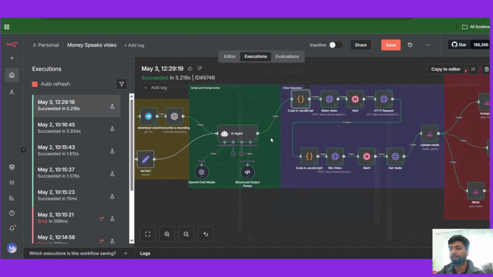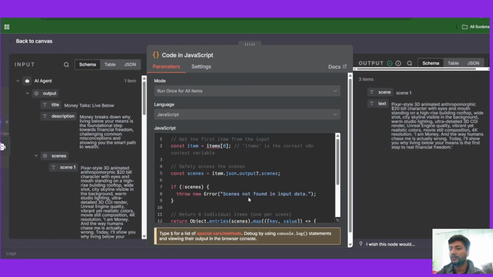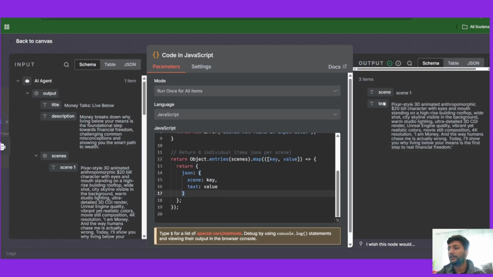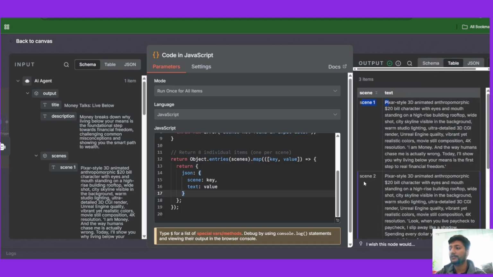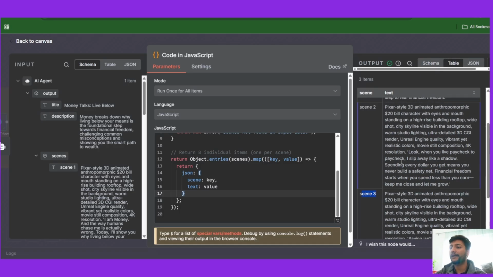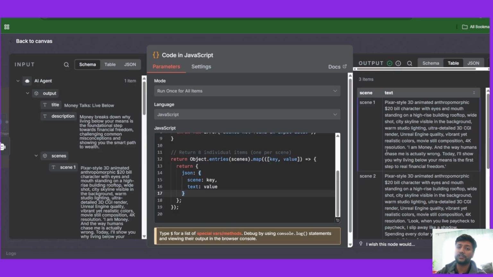So in order to do that, I used a code node. I just created this code using ChatGPT. I asked ChatGPT, I have 1 incoming item, which has 3 scenes. I want to separate them into 3 items, basically, and I got the code. And I pasted it over here, and I got 3 items. So from 1 item, we have 3 items, scene 1, scene 2, and scene 3. Now we'll pass each of these scenes separately into the video generation tool so that we could generate separate videos.